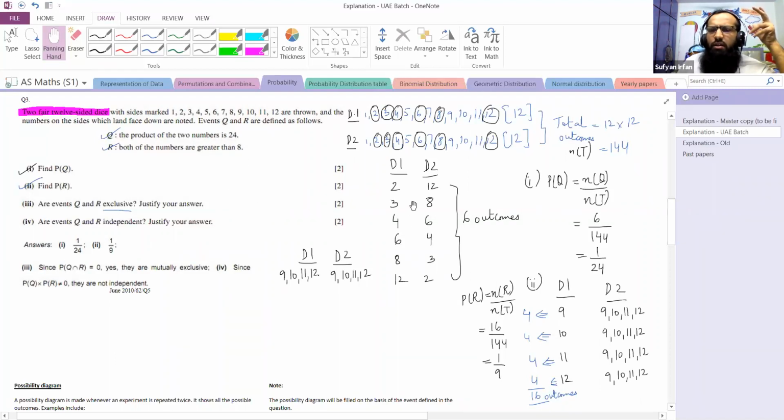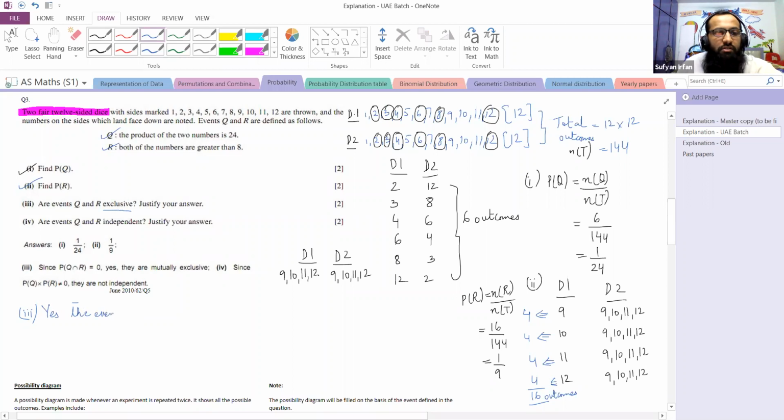If we compare part 1 and part 2, these are all the outcomes in part number 1, and these are all the outcomes in part number 2, as I have already explained through a possibility diagram. Just compare. Can you see any common outcomes? Even if we think logically, the answer is no. And if we compare the part 1 and part 2 answers, we will also say no. So there are no common outcomes, and when there are no common outcomes, the events are mutually exclusive. So we'll say yes.